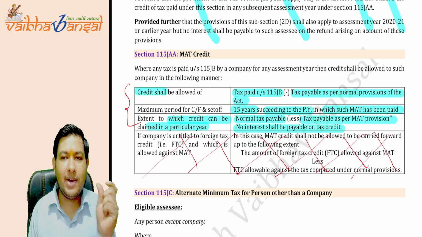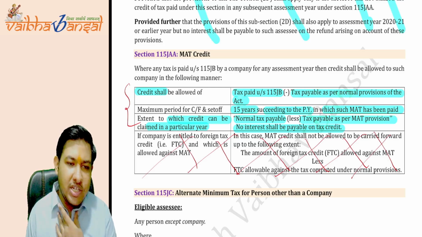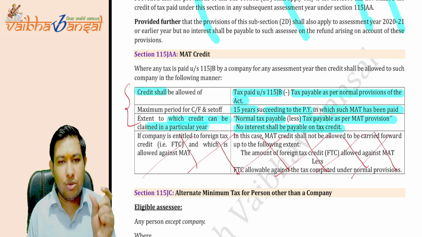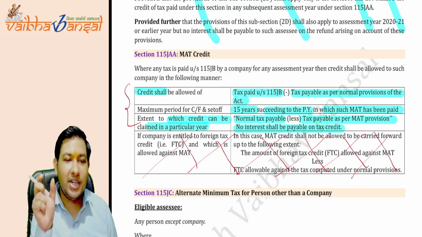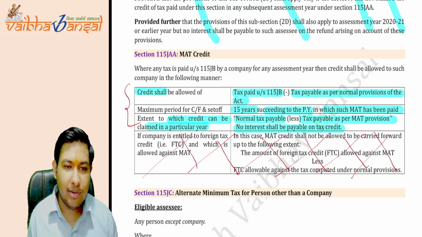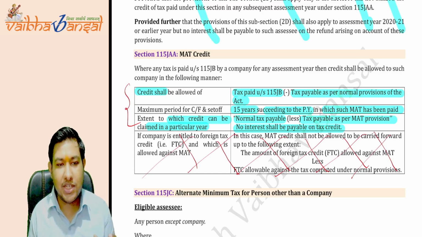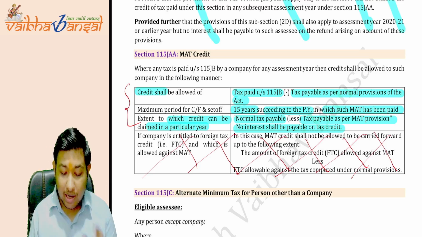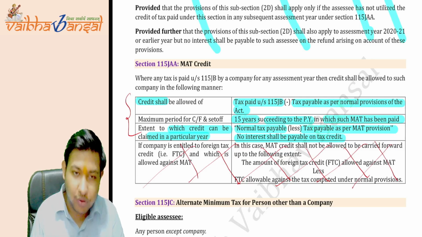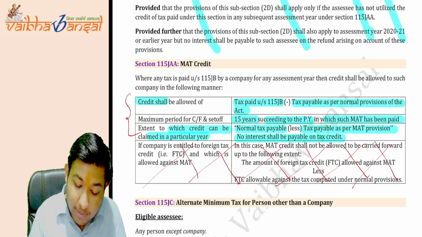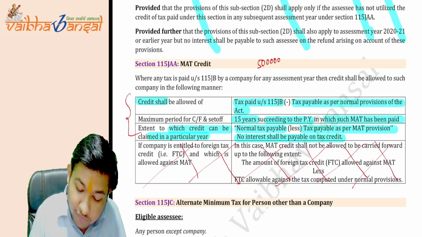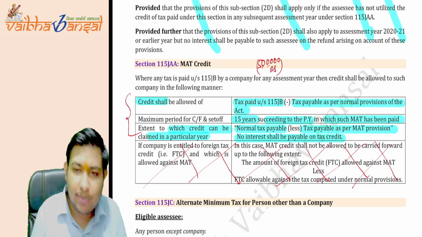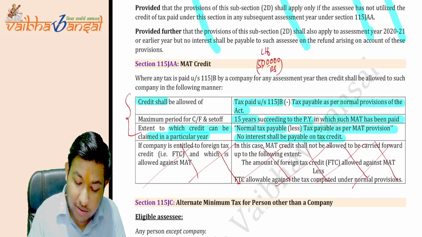The tax paid minus the tax payable as per the normal provisions. This is the net credit amount. Okay, and to which extent? The extent will be the normal tax payable minus the MAT provision. The excess of that will be available. Suppose, for this I am giving you an example. Suppose the MAT credit which I was carrying forward is 5 lakh rupees. Okay, suppose this is carried forward.